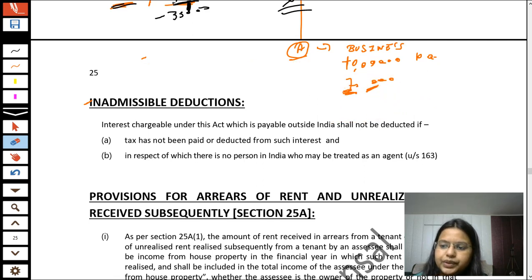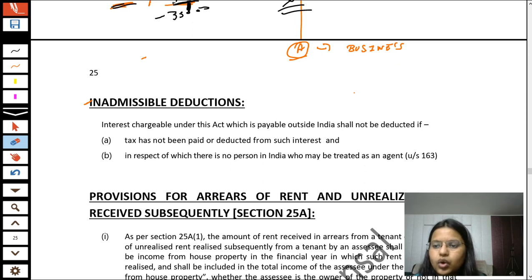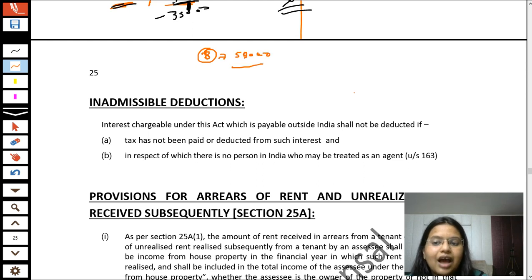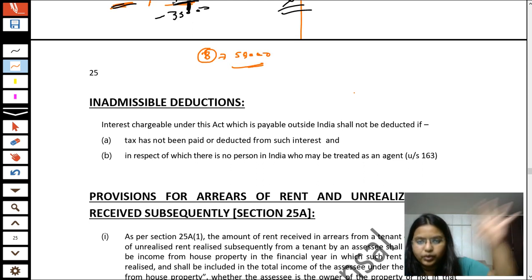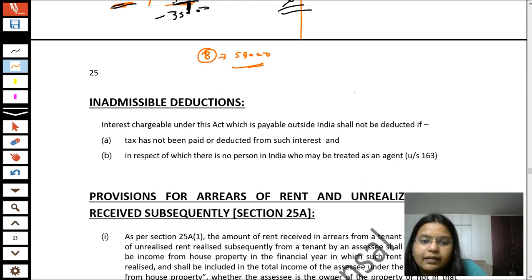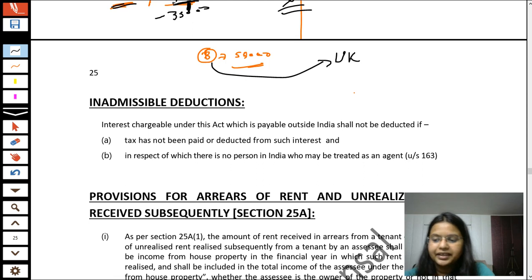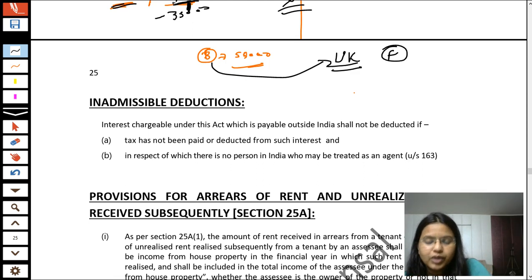Now what happens, students? As we said, a person who is paying the amount which is payable for interest on borrowed capital will get a deduction for it. Now it may happen that Mr. B, who has to give rupees 50,000 as interest on rupees 10 lakh to another person, who is from the UK, that is United Kingdom. Mr. F is from the UK. Mr. B has to give him rupees 50,000.